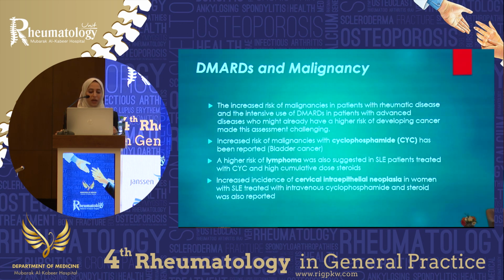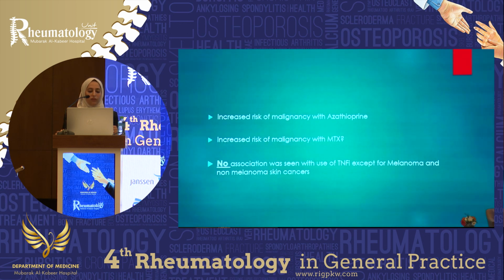Is it the treatment? An increased risk of malignancies, of course, is well known with drugs like cyclophosphamide, especially uroepithelial cancers like bladder cancer. And a higher risk of lymphoma was also suggested in lupus patients treated with cyclophosphamide, especially for those who take a higher cumulative dose of steroids. An increased incidence of cervical intraepithelial neoplasia in women with lupus treated with intravenous cyclophosphamide and steroids was also reported. So increased risk of malignancy with azathioprine has been well established.